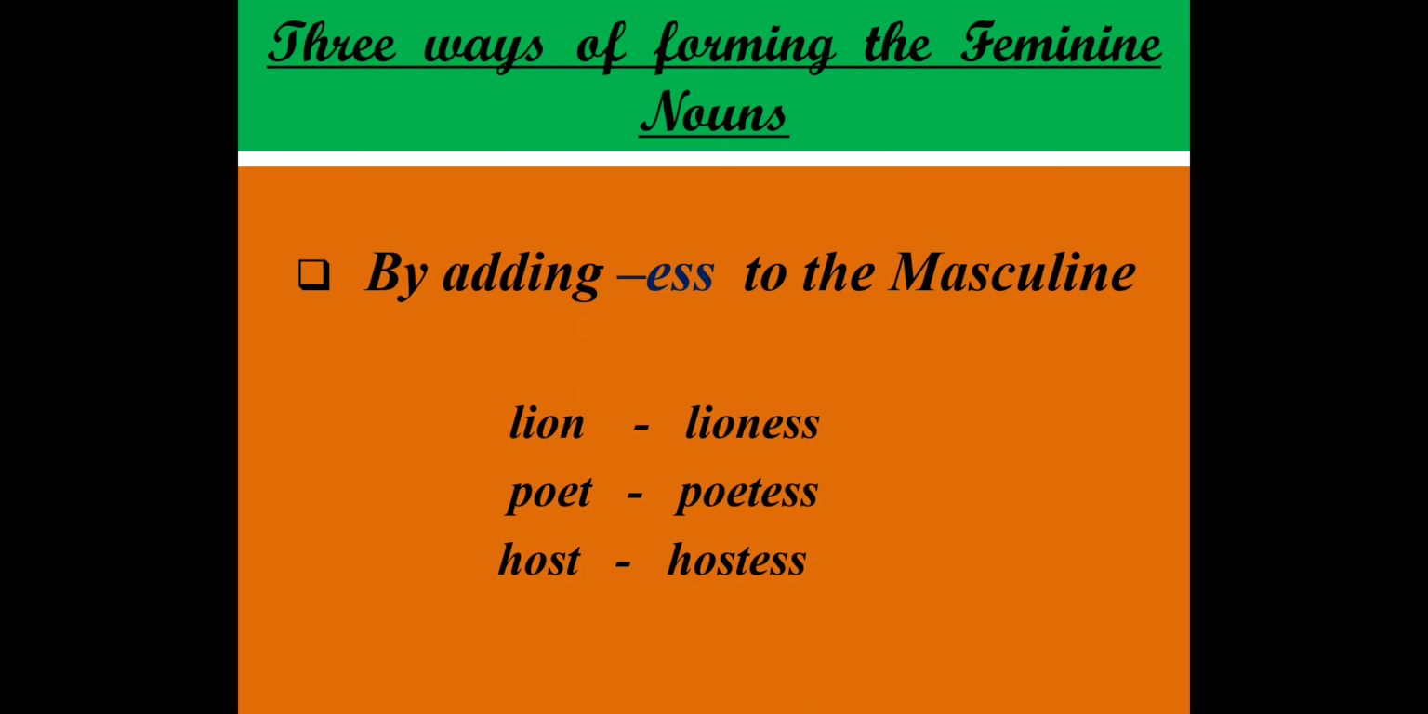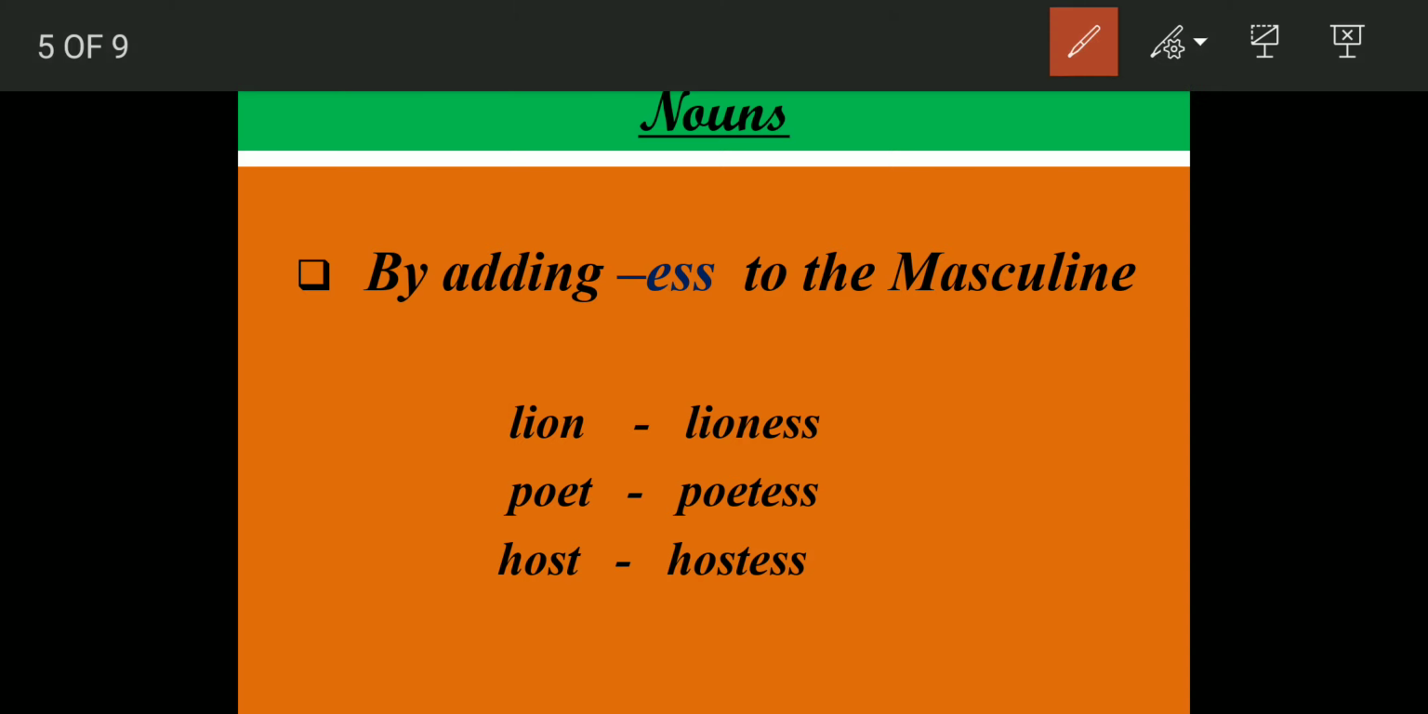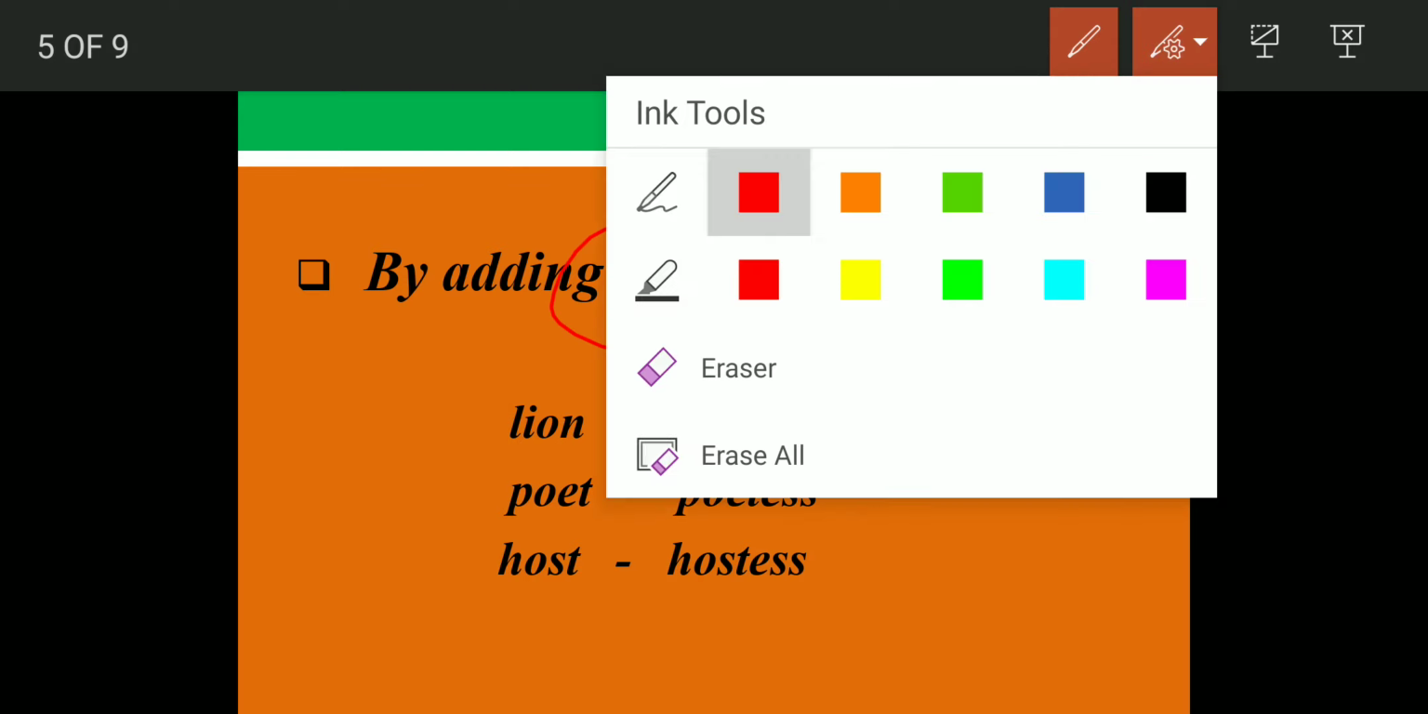Now coming to the next most important part, how to form the feminine nouns. If you have been given the masculine words and asked what is the feminine of this, there are certain rules which can help us to know their feminine nouns. First rule is we simply add ess to the masculine word and it becomes feminine. For example, lion, you will simply add ess to it and it becomes lioness.